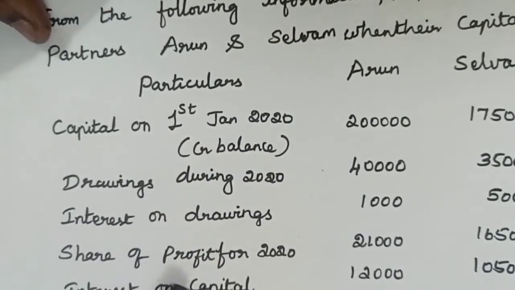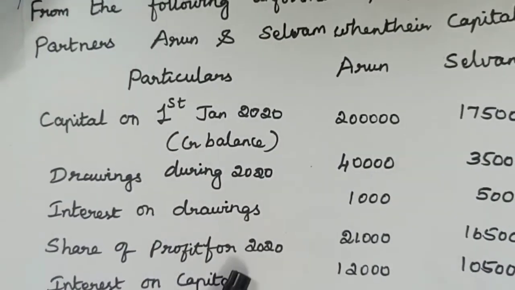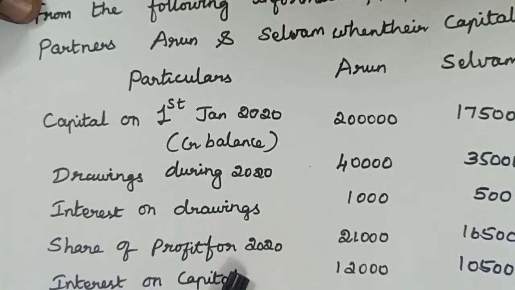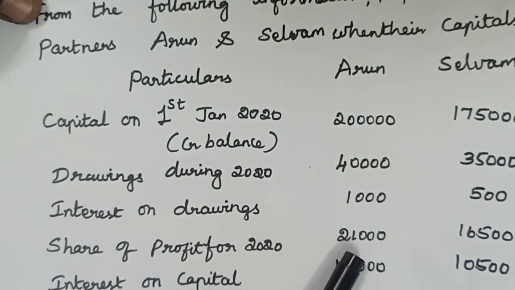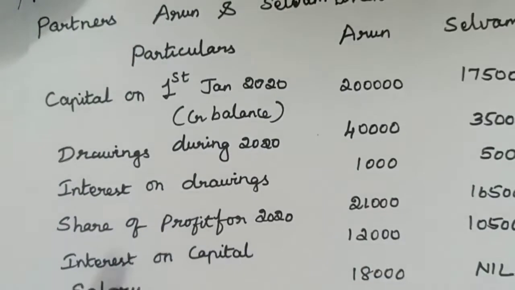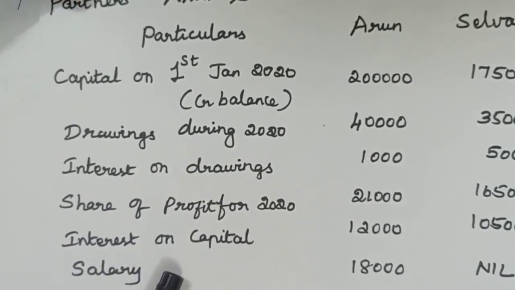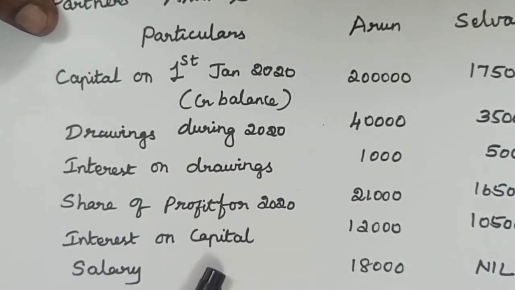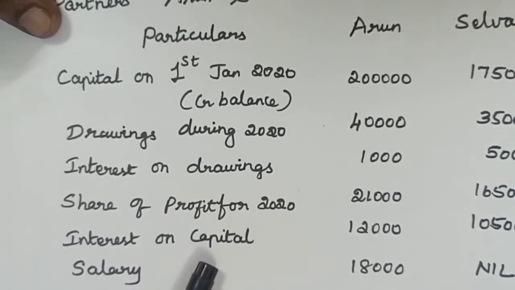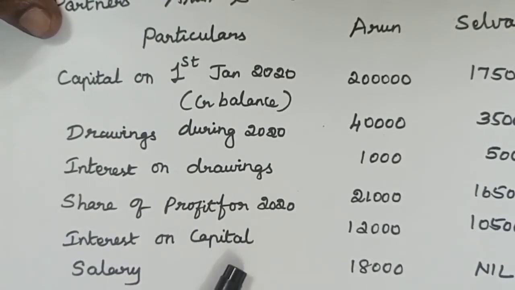Share of profit for 2020. Remember, this is the profit from profit and loss appropriation account. 21,000 for Arun and 10,500 for Selvam. Next, interest on capital. For the capital introduced by the partner, the firm have to pay interest as per the partnership deed.